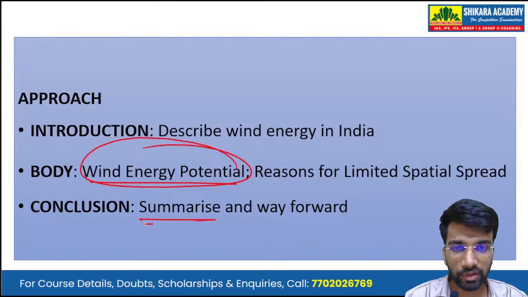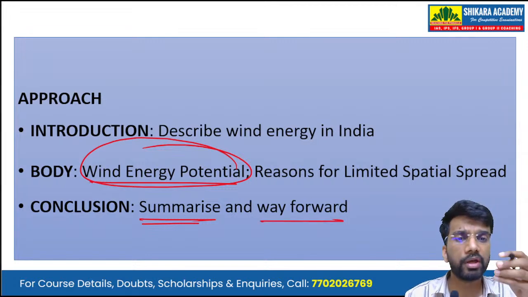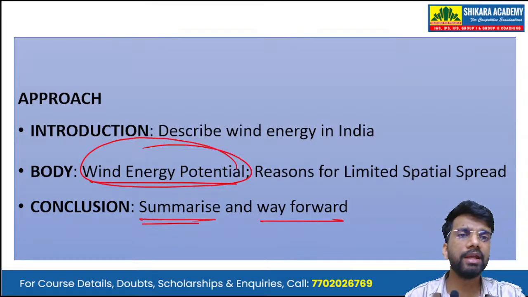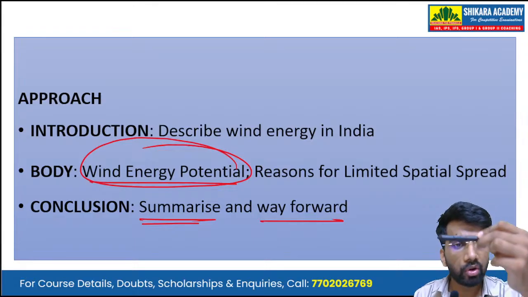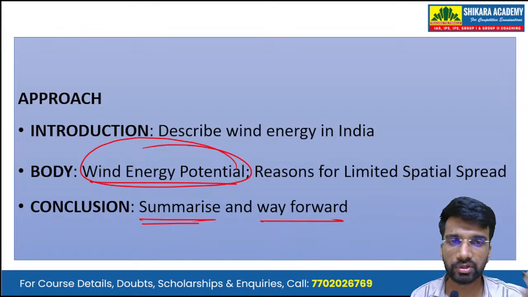Then, in conclusion, we will summarize the answer, okay, and we'll write a way forward or a forward-looking conclusion, because in the body of the answer, we are highlighting the reasons, we are highlighting the shortcomings, okay. So, in order to overcome those shortcomings, we have to write a forward-looking conclusion, okay, to make a balanced answer.